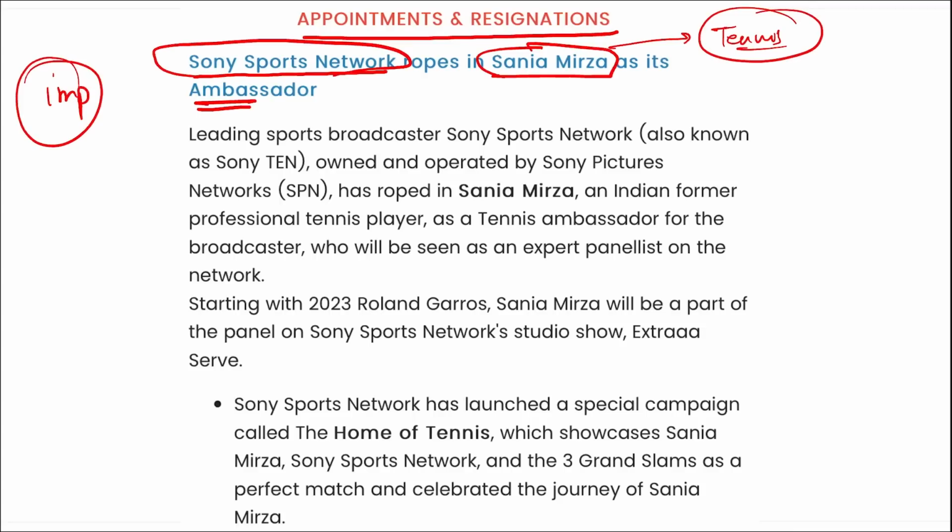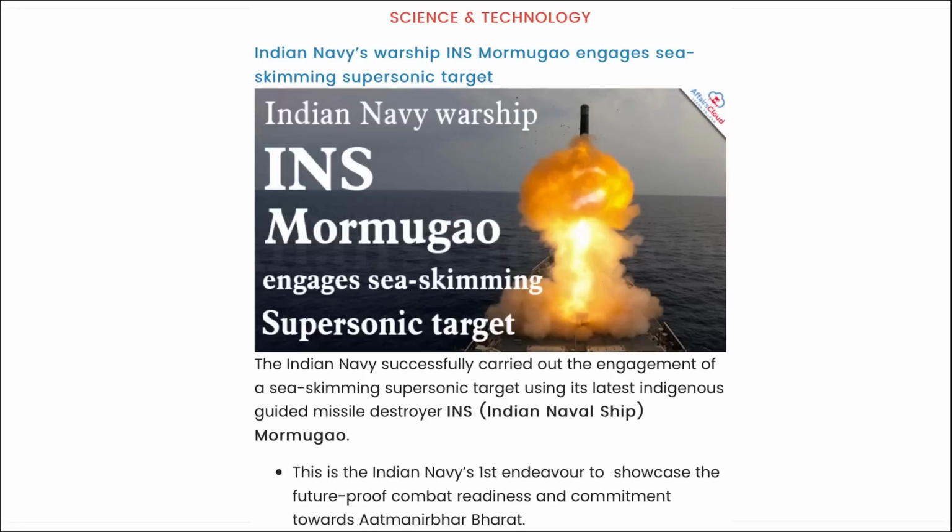So coming back, Sania Mirza, an Indian former professional tennis player, has been appointed as a tennis ambassador for the broadcaster Sony Sports. Next is science and technology.